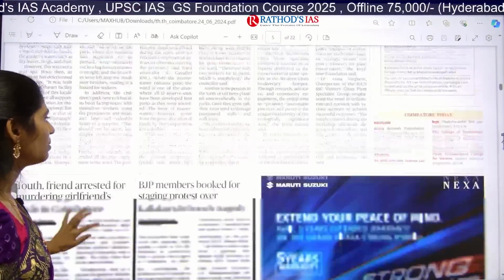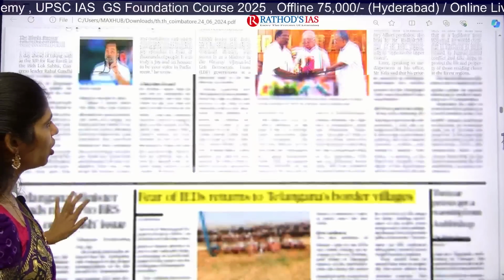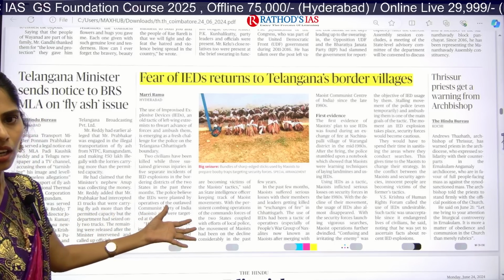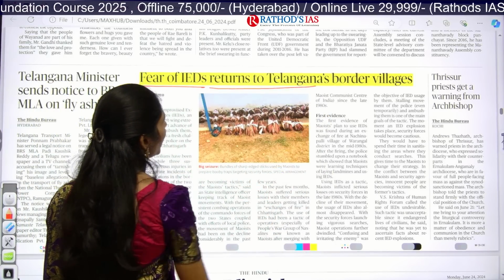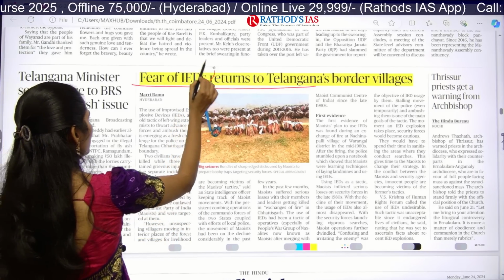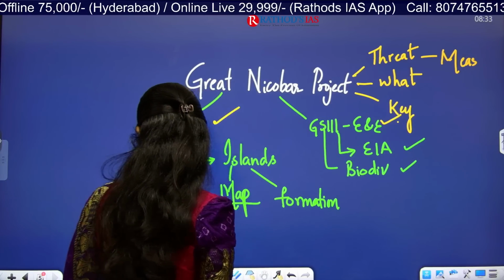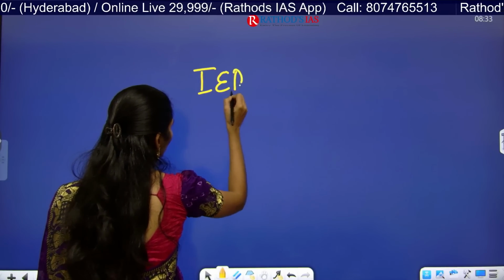Now let us move on to states page. So I found nothing much important in the states page, city page today. So you can directly move on to your editorial page. Okay, so before that, here there is one important article: fear of IEDs returns to Telangana's border villages. So here IEDs is the keyword. IED is nothing but improvised explosive devices.